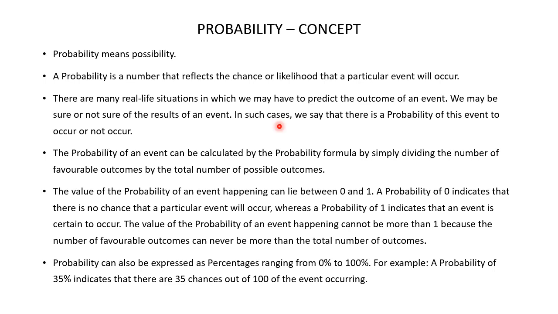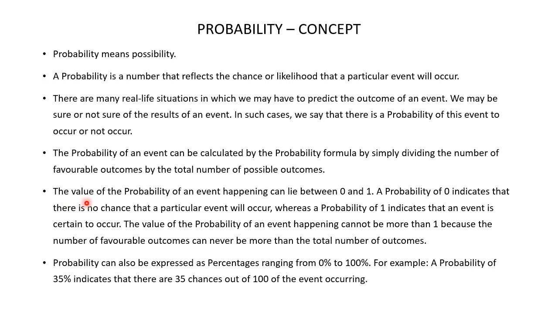In such cases, we say that there is a probability of this event to occur or not occur. The probability of an event can be calculated by the probability formula by simply dividing the number of favorable outcomes by the total number of possible outcomes. So probability formula is probability is equal to number of favorable outcomes divided by the total number of possible outcomes.